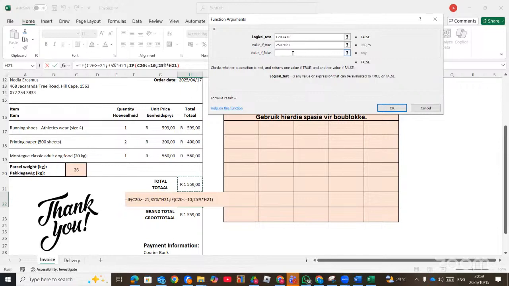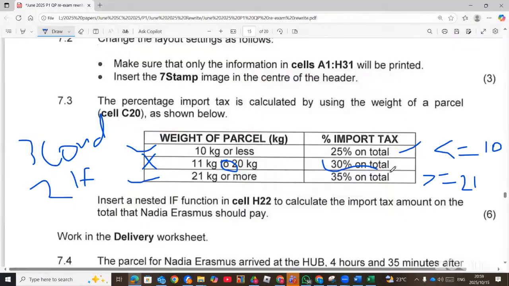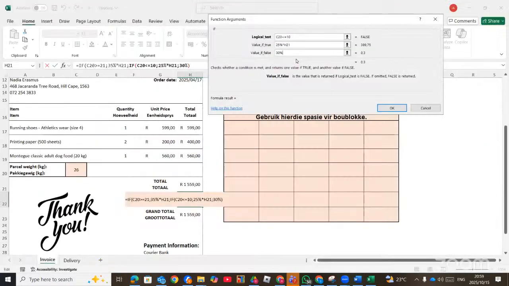Then the last condition here, well, if false, we don't go for the third if because there are 3 conditions. So we need 2 if. So value if false, you put this statement here, which is 30% of the total. So value if false will be 30% times the total amount here. And then you click OK.